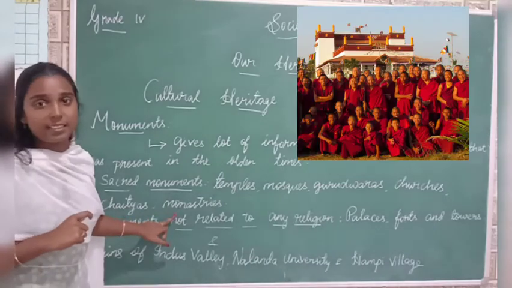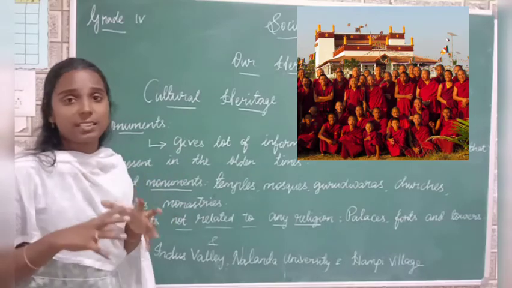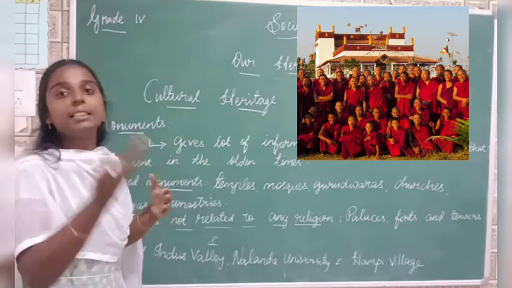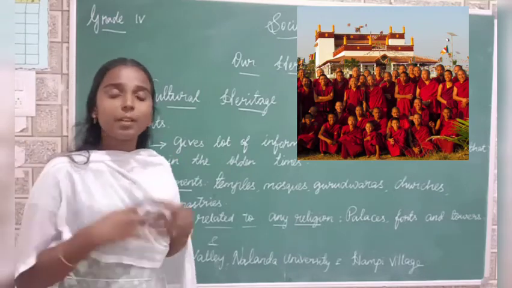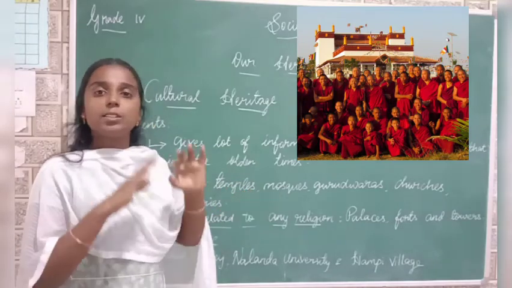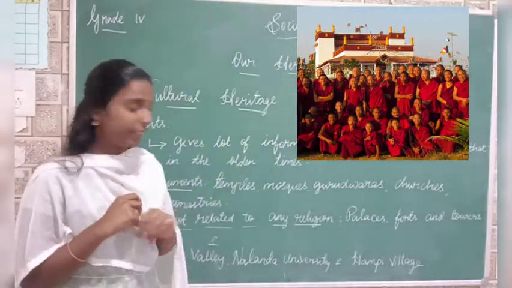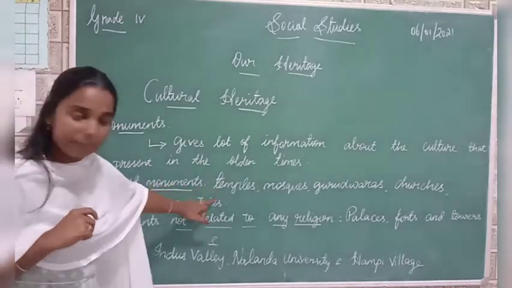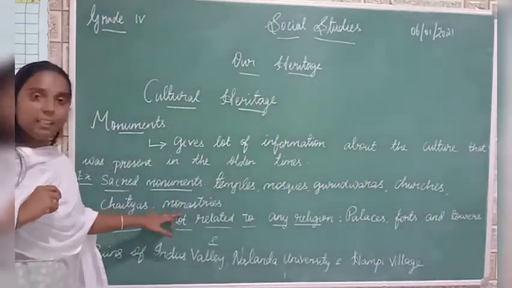And at last, monasteries. Do you know what monasteries are? A monastery is a place where a group of monks or nuns live together. We have Buddhist monks and many monks in Hinduism also. In every religion we have some monks, who sacrifice everything in their life. For example, Buddha is a monk. So these are sacred monuments: temples, mosques, gurudwaras, churches, chaityas and monasteries.